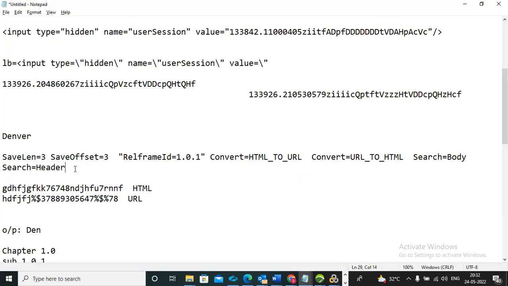So the arguments we mostly use are parameter name, left boundary, right boundary, and the others are important from the interview point of view. Based on your requirement, you can use these arguments.